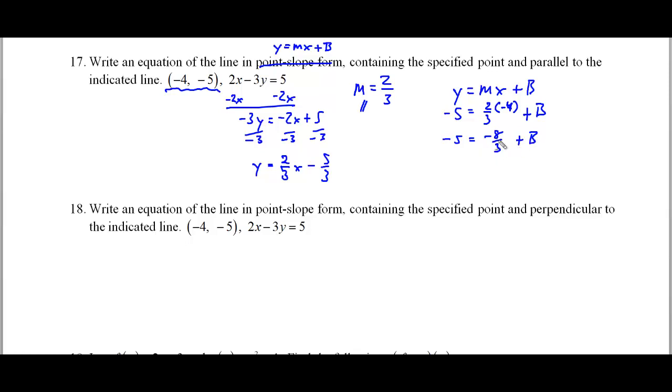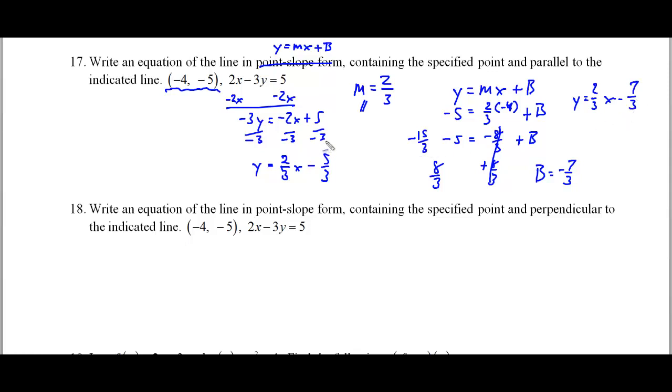I'm now going to get this b by itself to find my y-intercept, so I'm going to add 8/3 to both sides. Now, adding 8/3 to both sides is pretty easy, but this is a whole number, so I'm going to make it into a common denominator, negative 15/3, which is the same thing as negative 5. So my negative 15/3 and my 8/3 give me a total of negative 7/3. That's right, b is equal to negative 7/3. And so my final answer is the equation y equals 2/3 x minus 7/3.